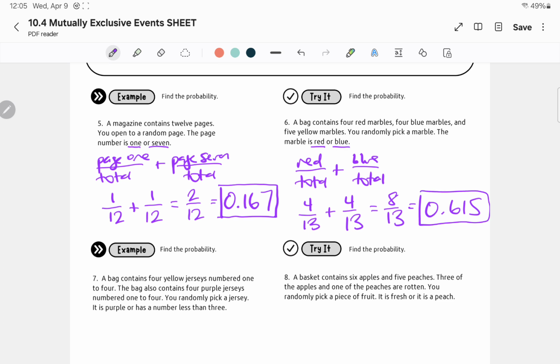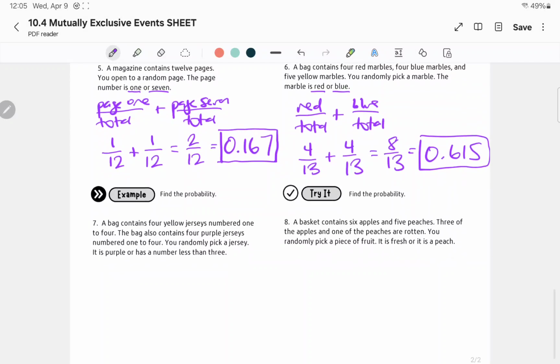All right, so now there's one more example. Up here, it was mutually exclusive. For number 7, it is going to be not mutually exclusive, which means we're going to make a table to help us. So a bag contains 4 yellow jerseys numbered 1 to 4, and it also contains 4 purple jerseys 1 to 4.